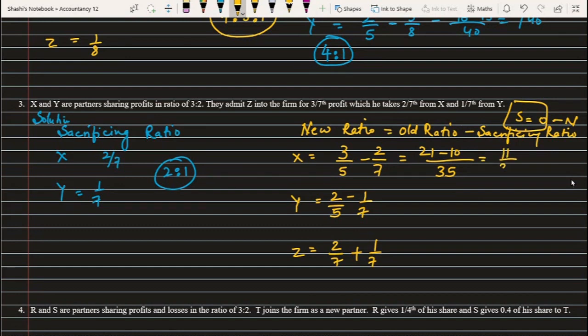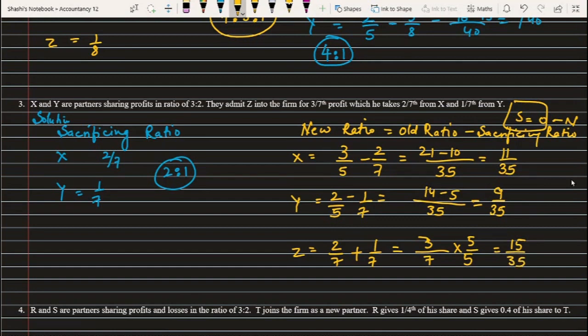So this comes to 11 by 35. Same way we'll calculate this here. Okay, 14 minus 5, which comes to 9 by 35. And for this it's 3 by 7. Now you can see here denominator should be same. Here denominator is 35, so we'll make it same by multiplying and dividing by 5. So this gives me 15 by 35.